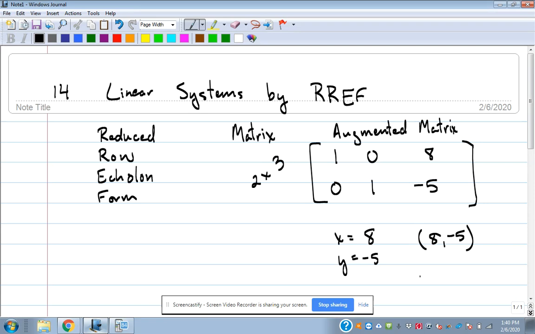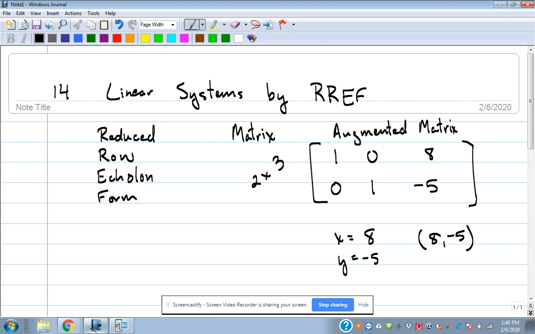Notice the 1s and 0s in there. They are in very important spots. The first column is the x column, the second column is the y column. With 3 variables, there'll be a third column, the z column, and then you'll have a number on the end. The first row says 1x plus no y's is equal to 8, so x equals 8. The second row says no x's plus 1y is equal to -5, so y is equal to -5. This is what we want to end up with once we do the RREF with our calculator.